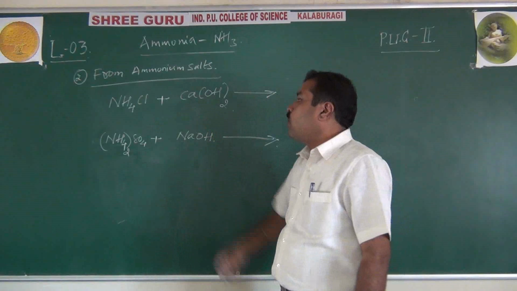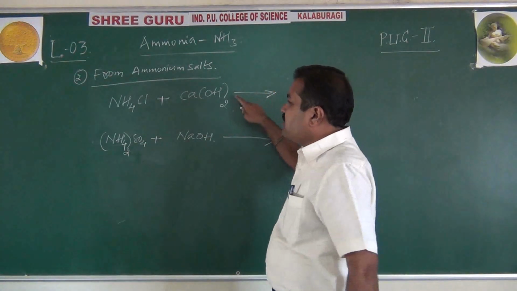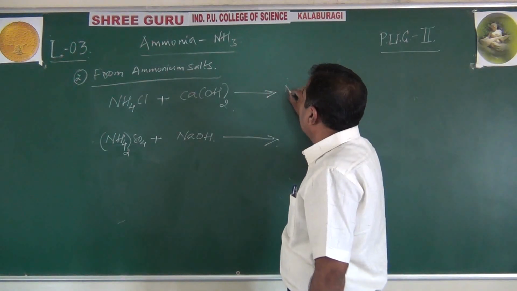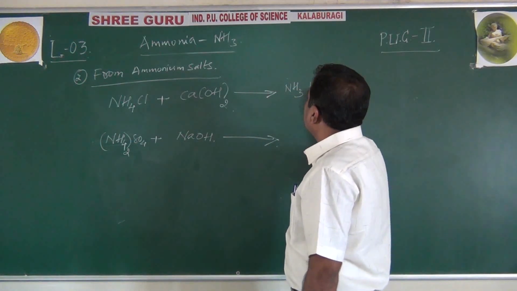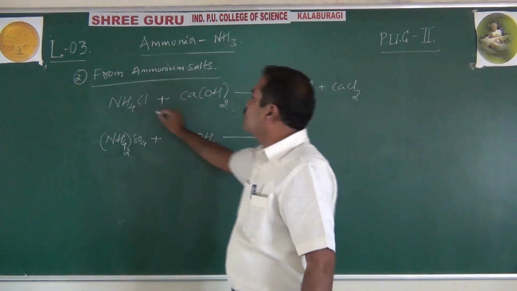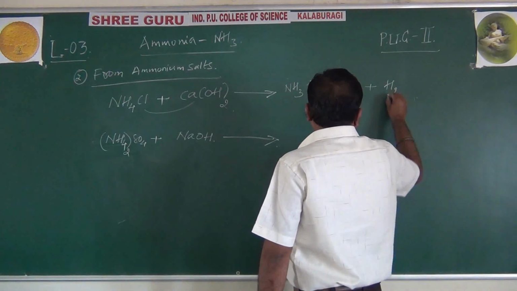Okay, let us see how. See here, ammonium chloride reacts with calcium hydroxide, a weak base, and gets our target product ammonia. Along with ammonia, it forms calcium chloride, CaCl2, plus H2O.